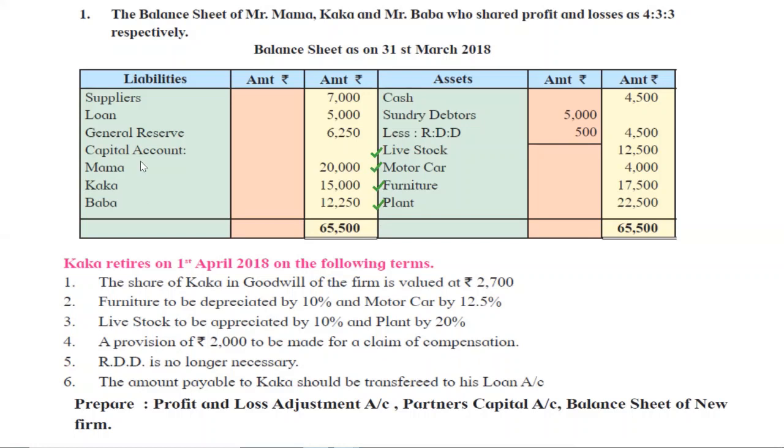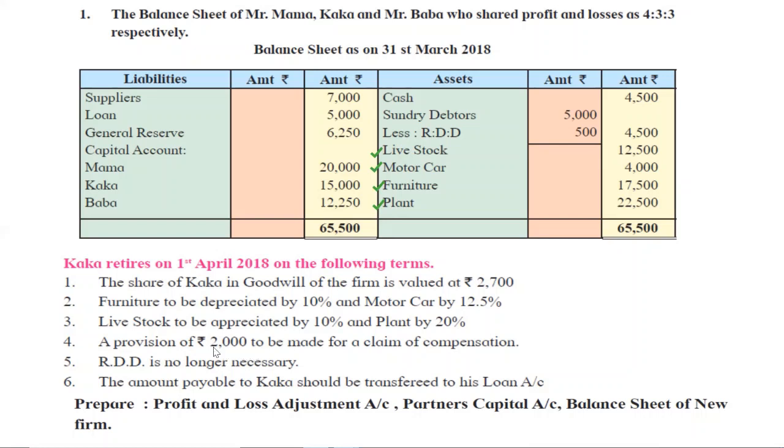A provision of rupees 2,000 to be made for a claim of compensation. Now see, in this balance sheet, no provision for compensation has been made previously. So here we have to make a new provision, right? So this is an entry which does not have even a single effect yet. We have also read in final accounts, wherever you have to enter a new transaction, you have to make two effects of it.